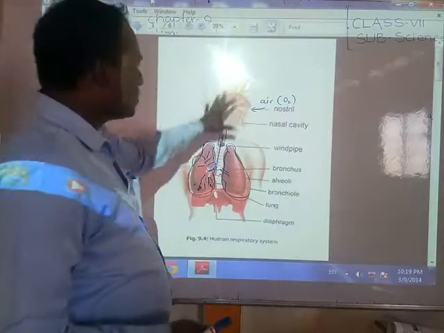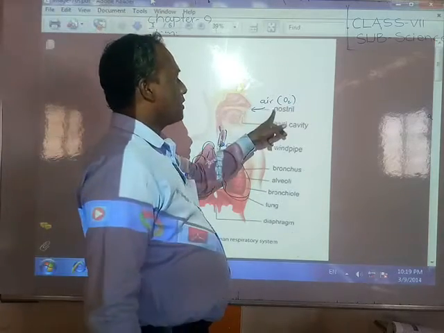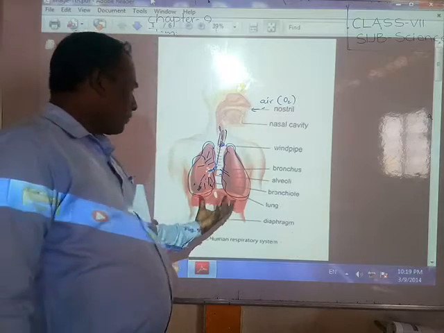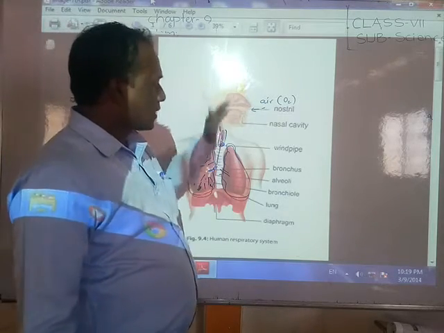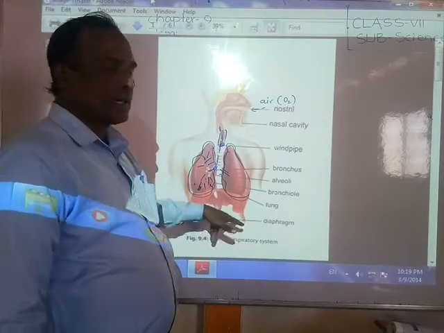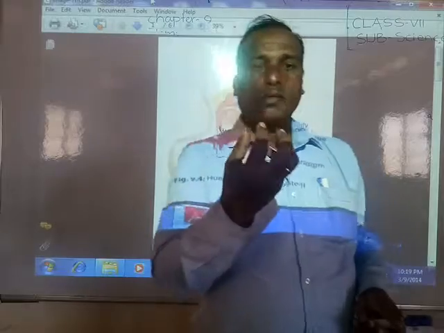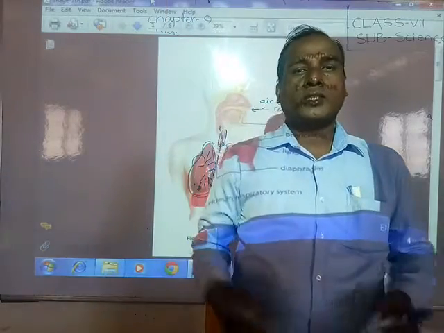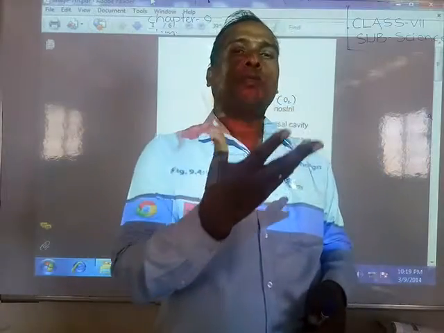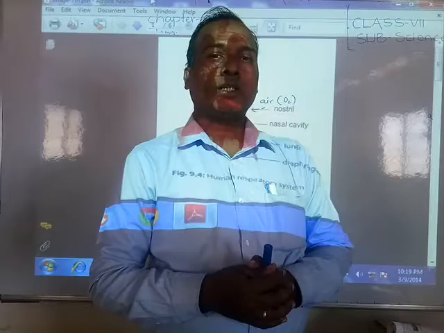So this is the whole thing about the human respiratory system. Whenever the air is taken in, then what will happen? The carbon dioxide gas will come out. The diaphragm helps with that, like a pumping system. Whenever it pumps down, all the oxygen gas will enter, and whenever it pushes, all the carbon dioxide gas will be given out.